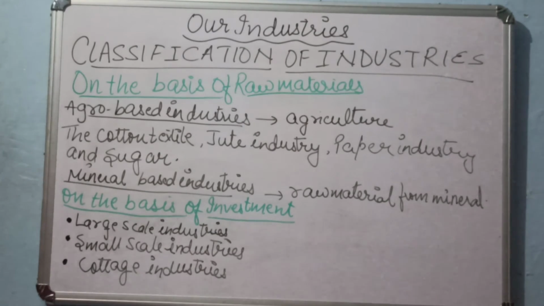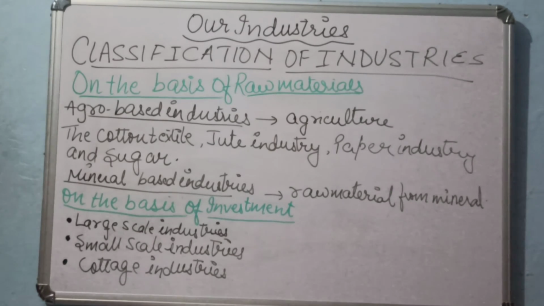So the classification of industries: first of all, we have the classification on the basis of raw materials. When we talk about raw materials, first is agro-based industries. What does agro mean? It is from the things which we get from agriculture. All the raw materials are based on agriculture, like the cotton textile, jute industry, paper industry, and sugar industries. All these industries are called agro-based industries.